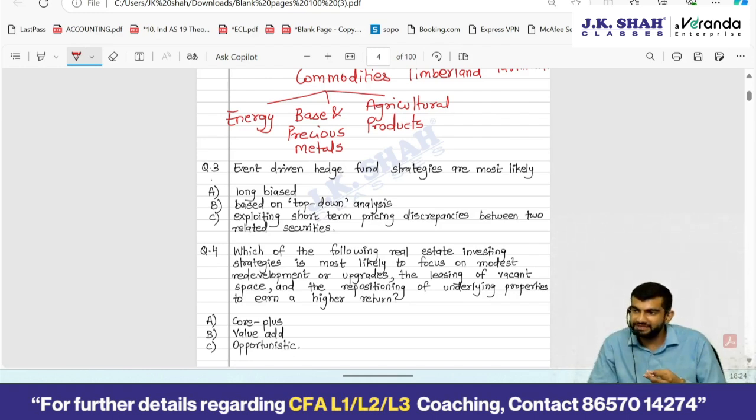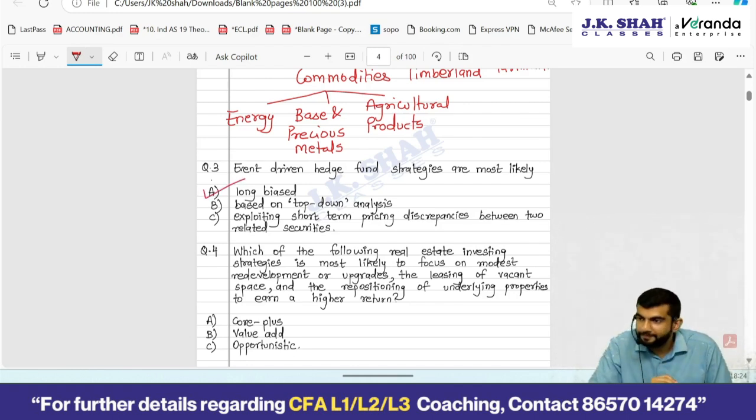You see, most of the cases there is long biased. It's long biased. Only in merger arbitrage, you long one security and you short another security. That time it could be neutral. But otherwise in most of the cases it is what? Long biased.